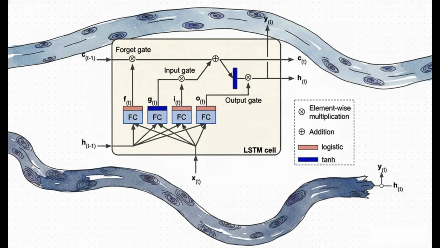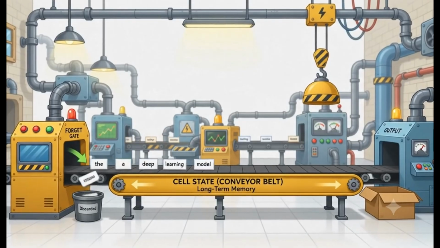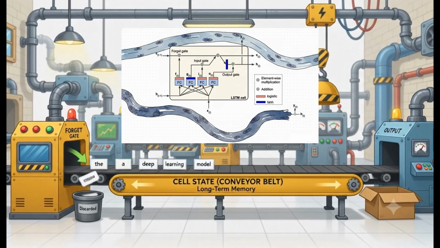A simple RNN mixes everything into one hidden state, but an LSTM has a separate memory path, often called the cell state. You can think of the cell state as a highway that carries important information through time. The LSTM decides what should stay on this highway and what should be removed. It does this using gates.